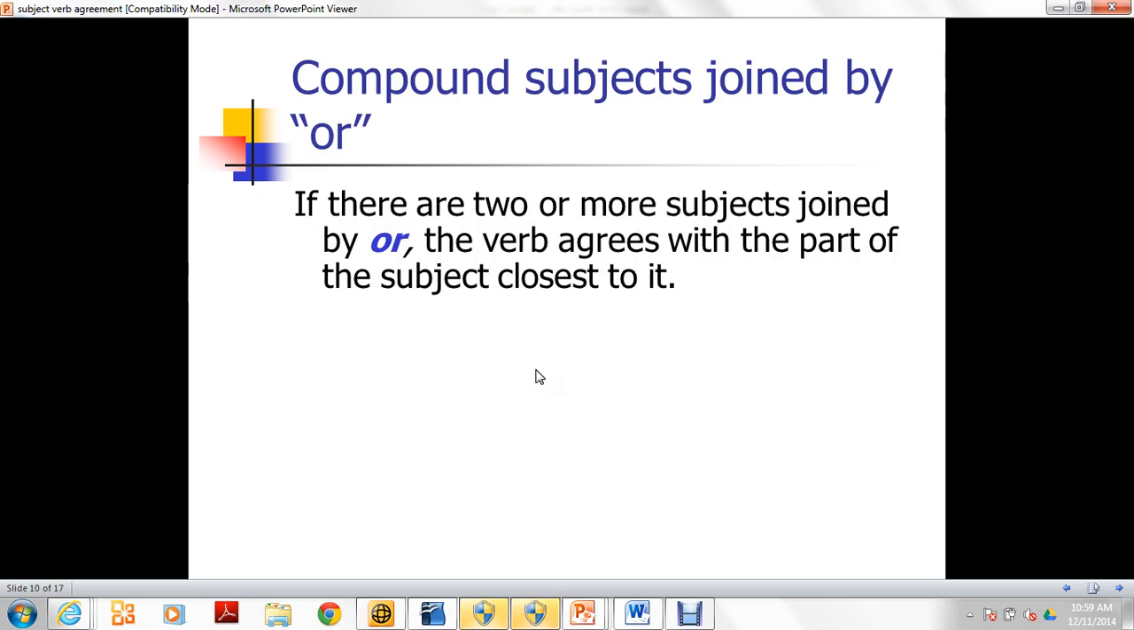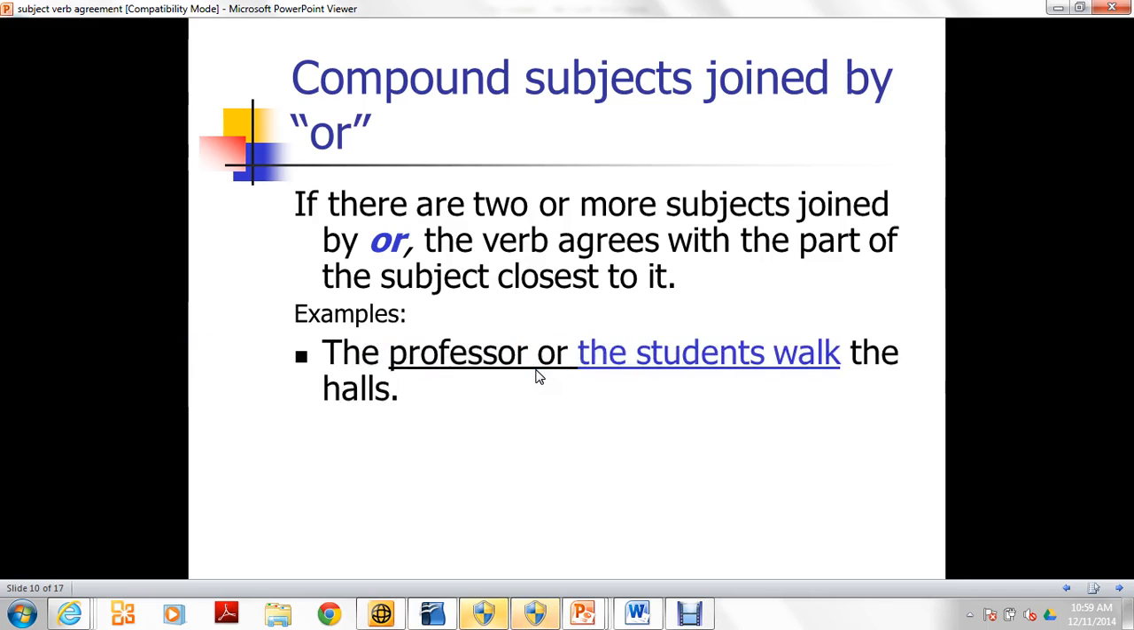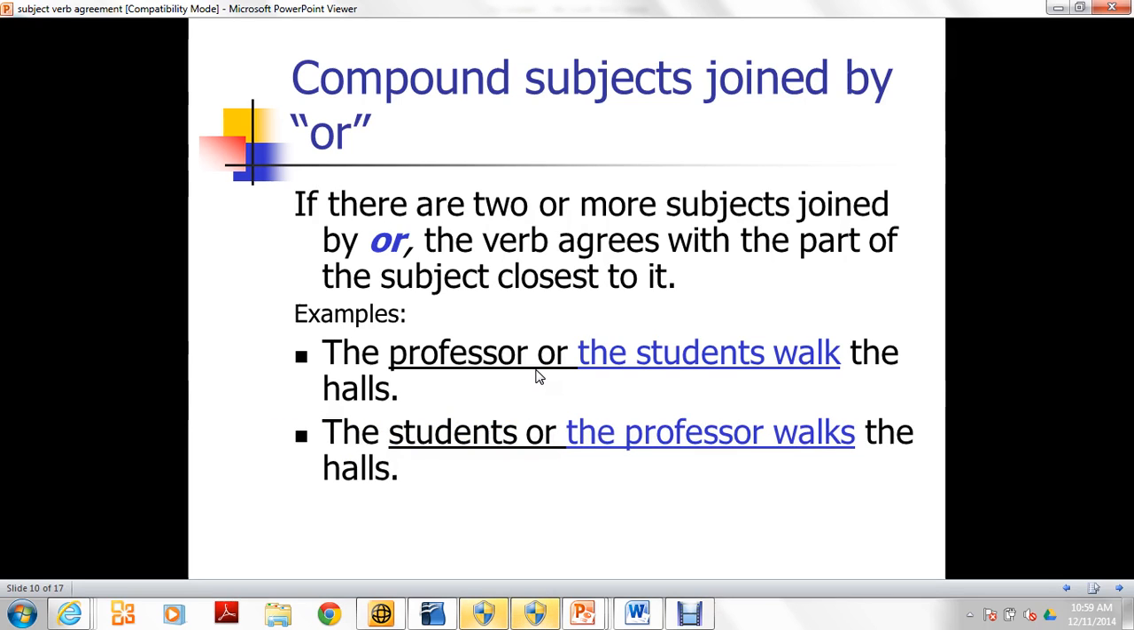If there are two or more subjects joined by or, the verb agrees with the part of the subject closest to it. For example, the professor or students. So you're going to find the verb that agrees with this. You won't really have much on the test with this, but just in case. The students walk. You're going to look at the part closest to the verb. The students. So if students has an S, will the verb have an S? No. Now look at this. The professor, does it have an S? No. So will the verb have an S? Yes, the professor walks.